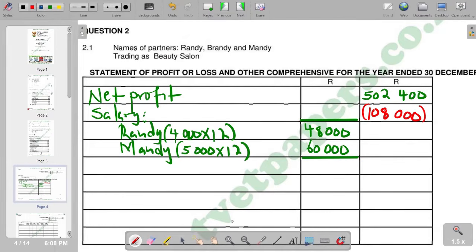If we subtract, the answer we are supposed to get is 502,400 minus 108,000. But at this point, we can leave it there, and we put the other deductions that are supposed to be subtracted.